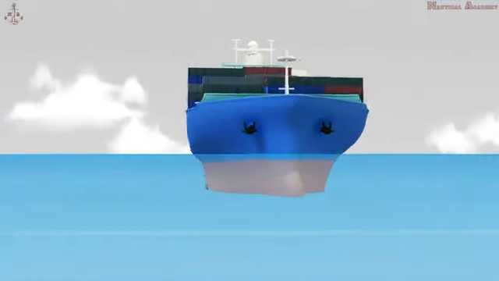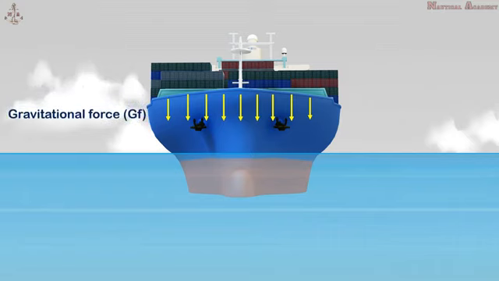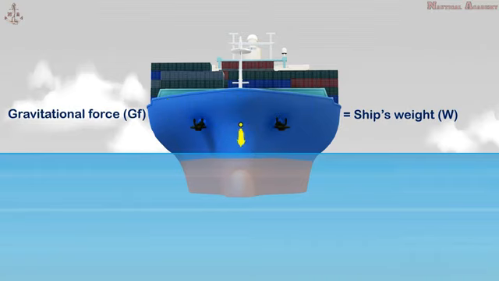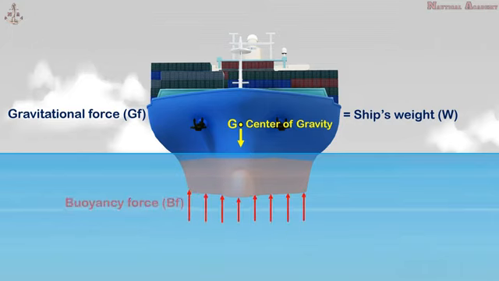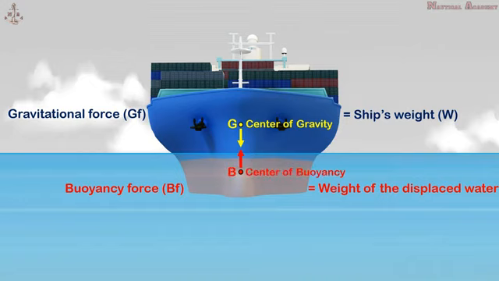When a ship is placed in the water, it is acted upon by two forces. A vertical downward force, known as the gravitational force, GF, which is equivalent to the weight of the ship, symbolized by capital W, acting vertically downward through the center of gravity, with a symbol capital G. Next is the upward vertical force known as buoyancy force, BF, which is equal to the weight of the water displaced by the immersed ship, acting vertically upward through the centroid of the displaced volume of water, called the center of buoyancy, symbolized by capital B.